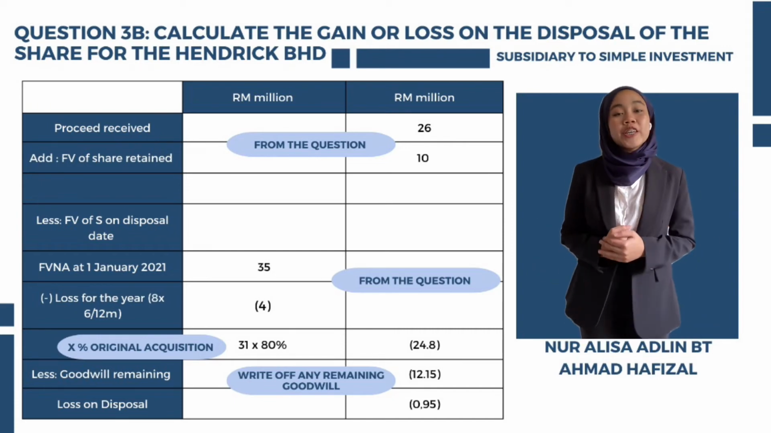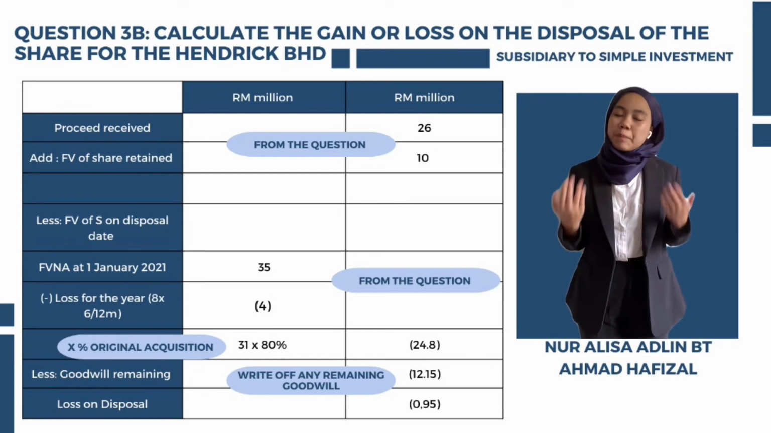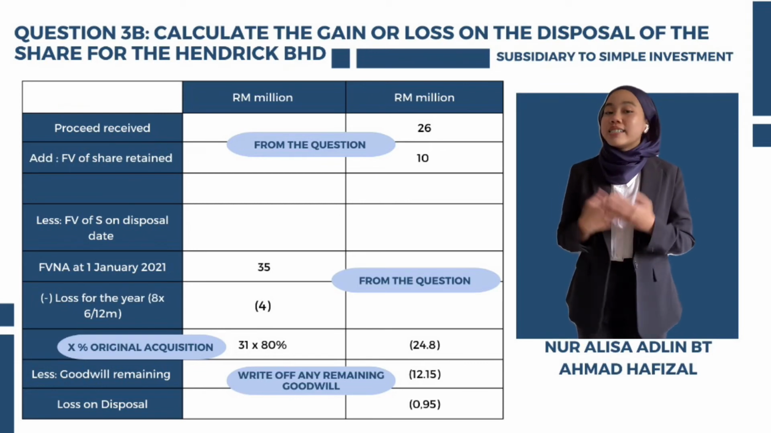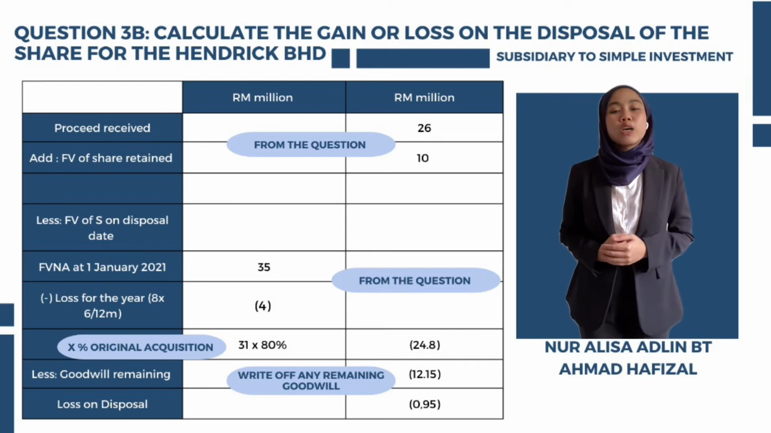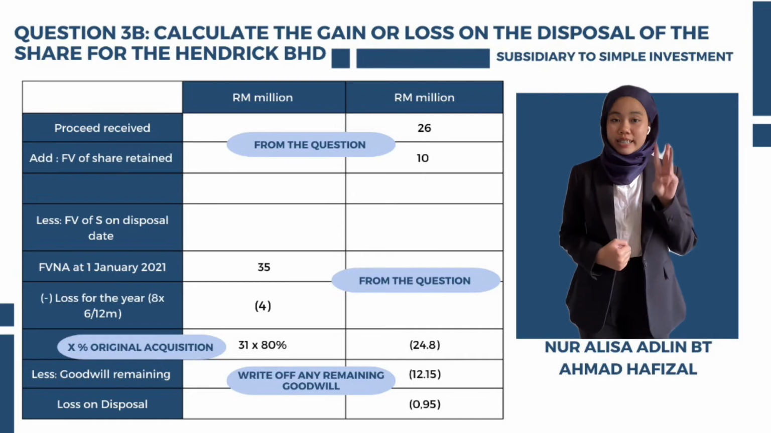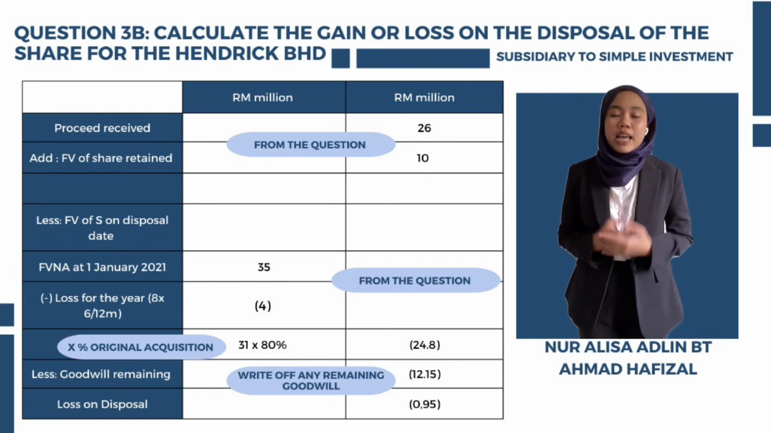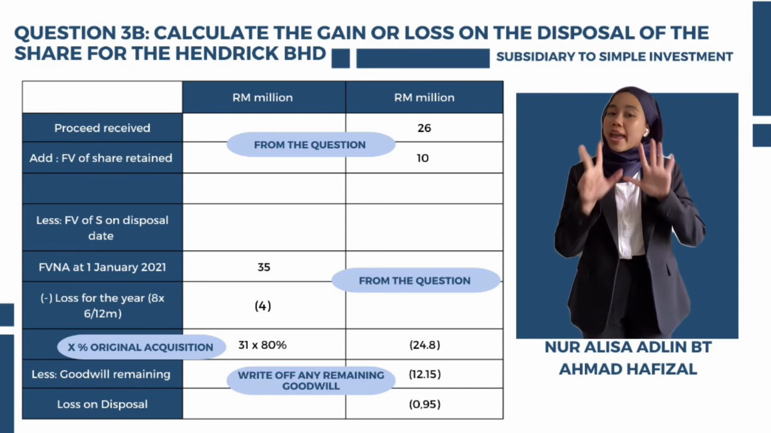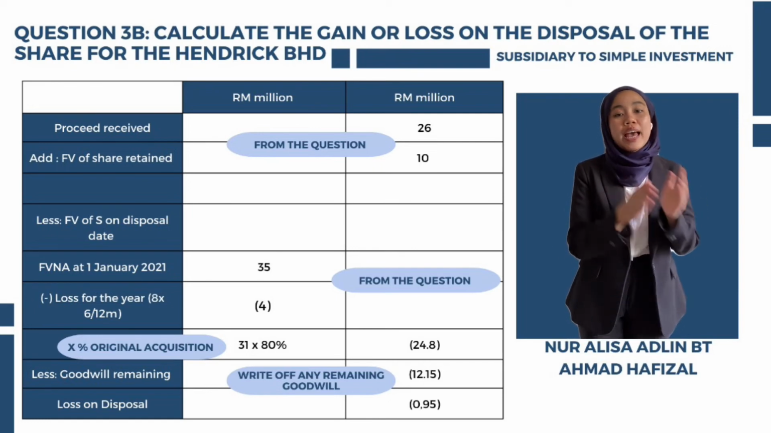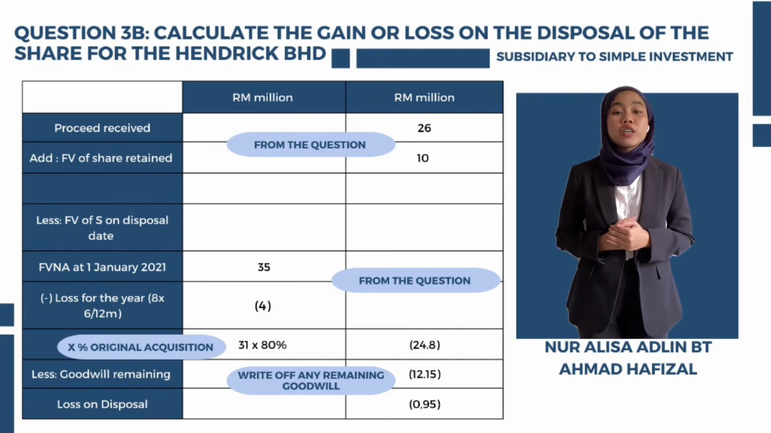To begin, we need to add the proceeds that we received to the share's fair value that was retained. We can get both figures from the question. The next step is to subtract the subsidiary's fair value at the time of its disposal. It was stated that the fair value of the net assets is 35 million. This sum will be subtracted with the loss incurred for the year. And since the disposal took place in the midst of the year, we need to add the 8 million between the months of June and December. The sum that we get, which is 31 million, will be multiplied by the percentage of the initial acquisition portion,